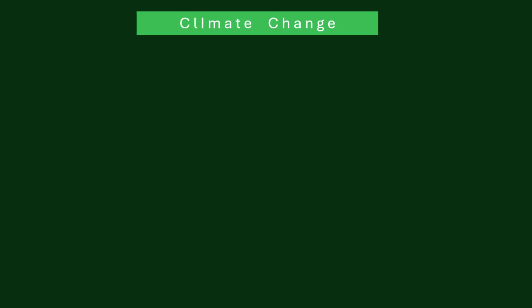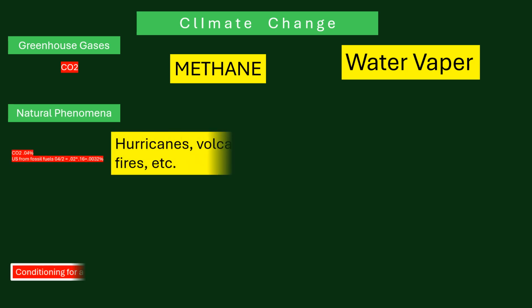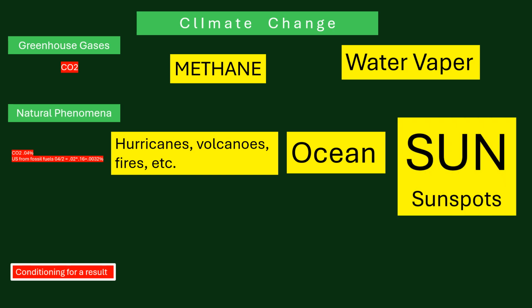Putting this all together, look at the big picture. First of all, greenhouse gases. You got a little bitty CO2 over here. Then you got methane, you got water vapor. All right, that's kind of the way it goes. And then you got natural phenomena. You got CO2 created by humans. Then you got hurricanes and volcanoes and fire and ocean. And then the sun and the big sunspots.